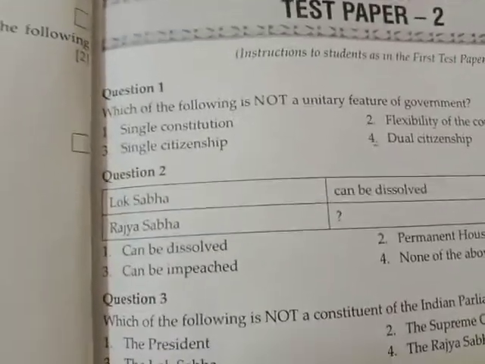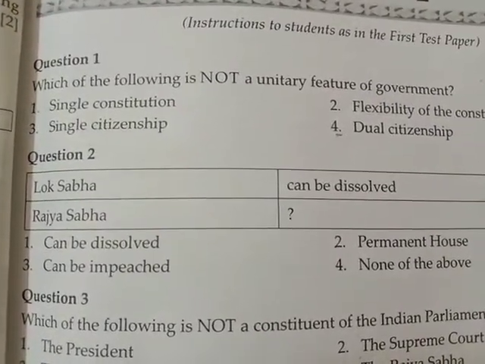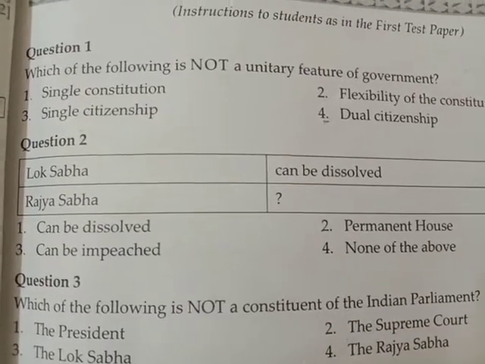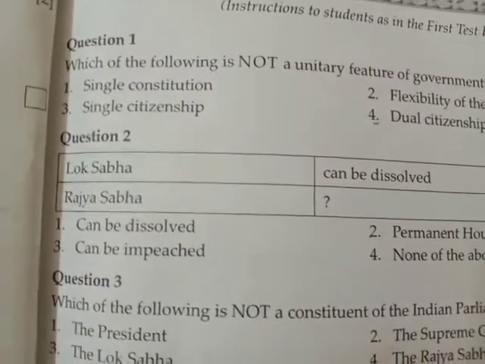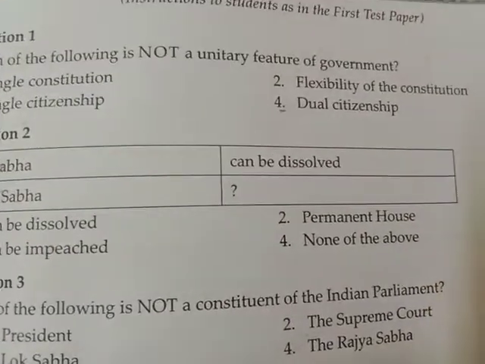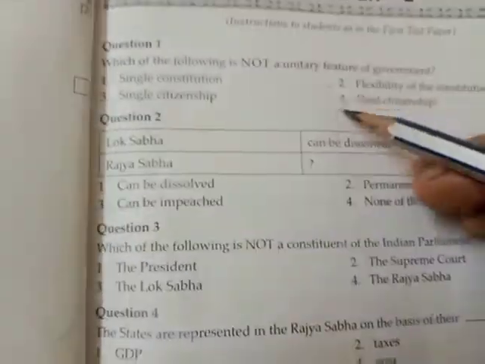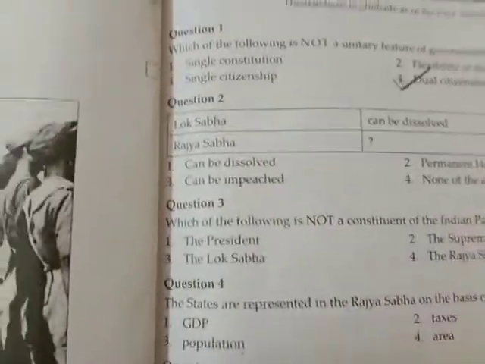So let's solve the paper. Question number 1: which of the following is not a unitary feature of the government? You can see the four options: single constitution, flexibility of the constitution, single citizenship, and dual citizenship. So, what is the correct answer? Option number 4 is the correct answer.